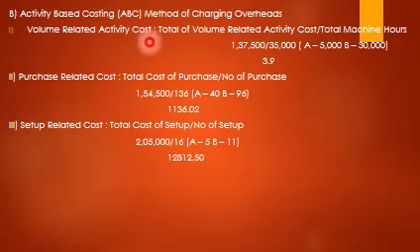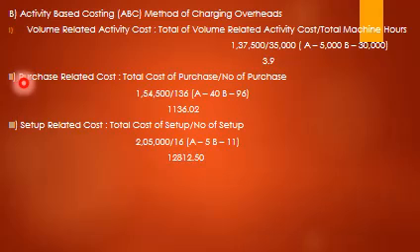For activity based costing, first you have to calculate the cost driver per unit. Volume related activity cost, total volume related activity cost divided by total machine hours, 1,37,500 divided by 35,000, where A is 5,000 and B is 30,000, giving 3.92.